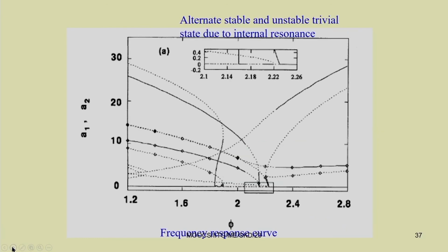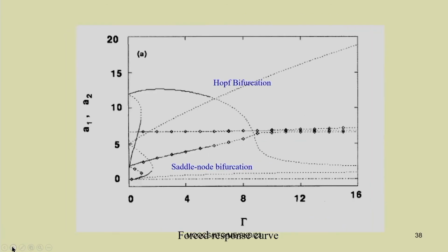You can plot the frequency response or the force response plots also. This is a force response plot where you have plotted the response amplitude versus the amplitude of the forcing. When you plot against the amplitude of forcing, here also you can have different bifurcation points.